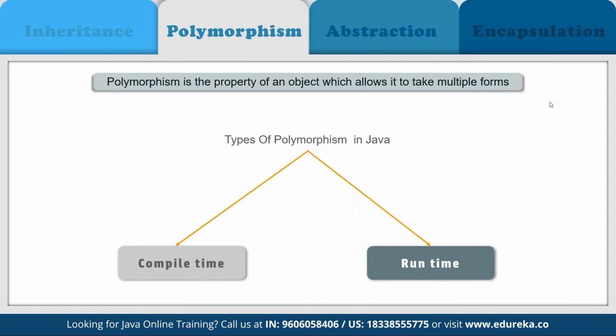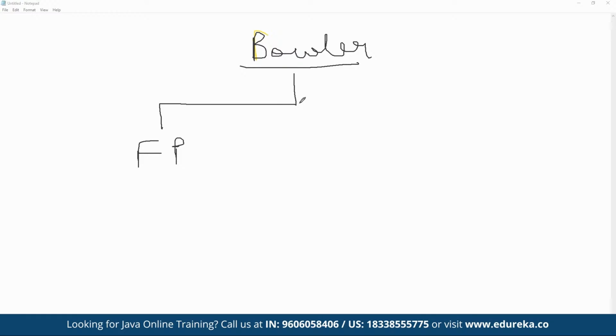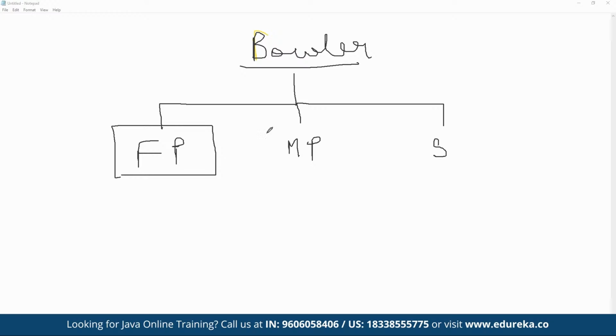Let's go back to our annotation mode so we can understand this better. Let's say here we have a main class. Let's change the color of the pen. Let's say here we have a main class defined as the bowler class itself. Now we know that we have multiple types of bowlers available: we have the fast pacers, then the medium pacers, and then the spinners. These all are going to inherit their own class from the main class defined as bowlers, correct? So the bowler class has three different child classes: fast pace, medium pace, and spinners.